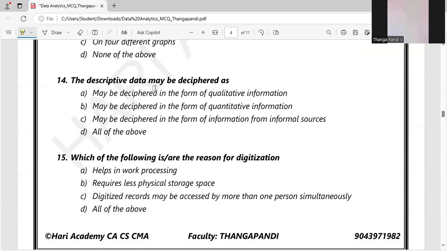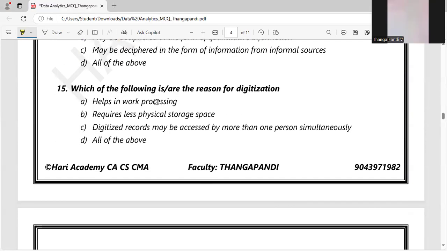So the descriptive data may be described as, maybe in the form of qualitative description. So by using that keyword, descriptive data, what is descriptive data? It is data expressed as text or a group of documents or anything. So they are the qualitative information. So option A is the right answer. It is not quantitative information. It is not any numbers. It is not from the information source, like a graphic or anything. So option A is the right answer.